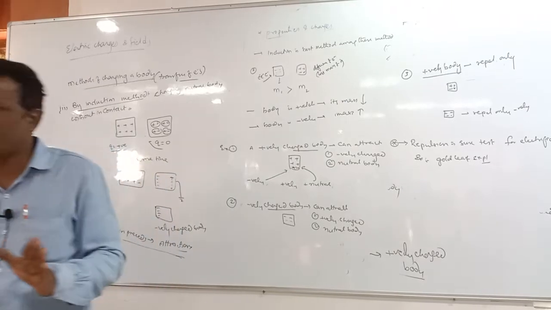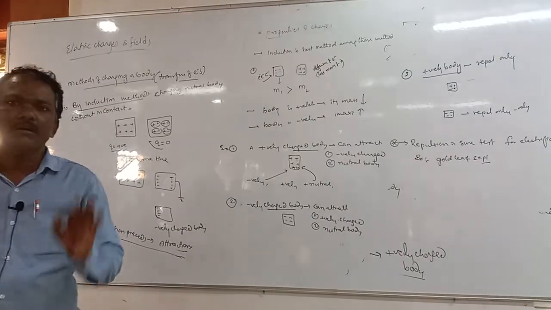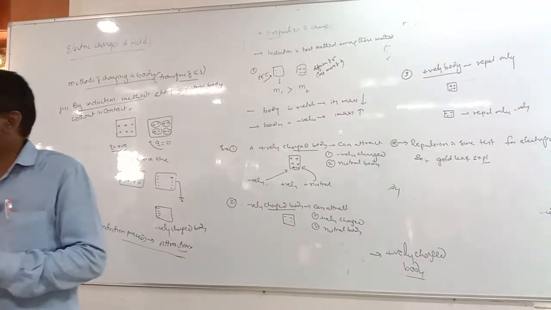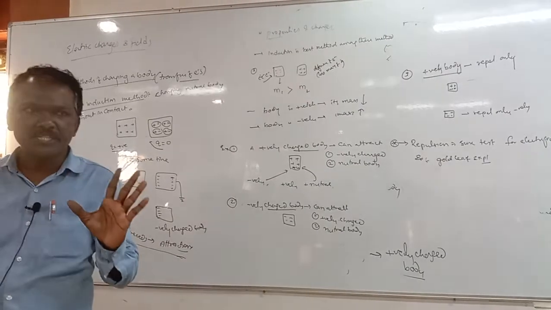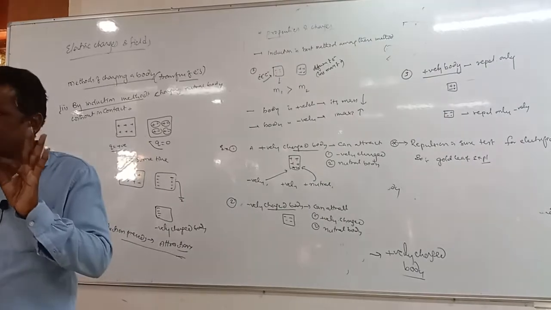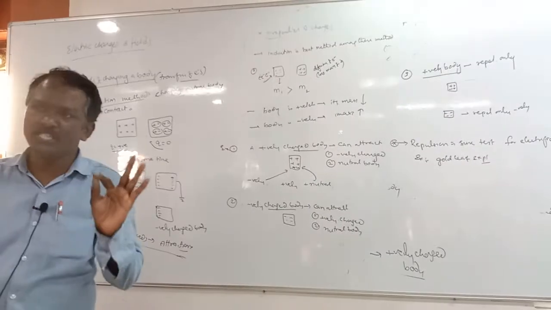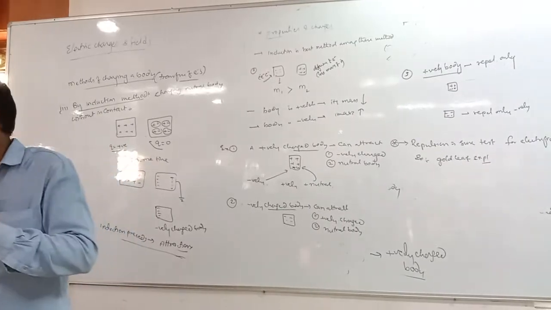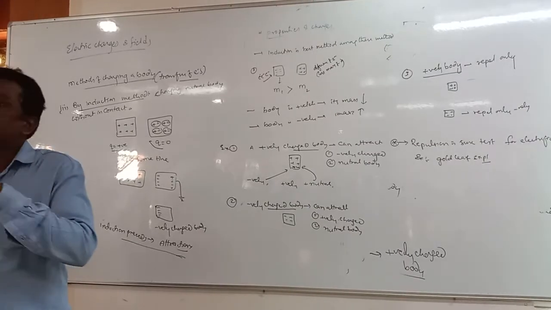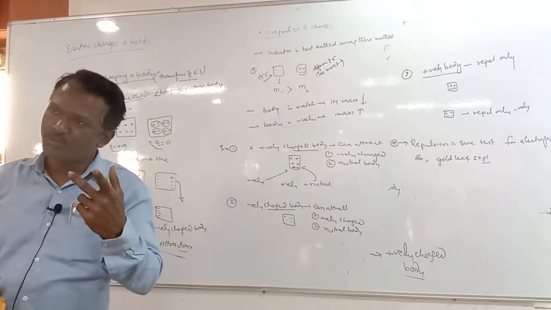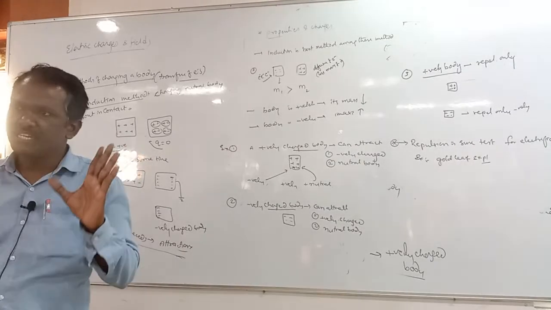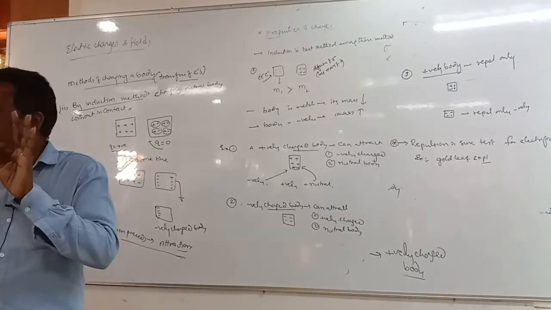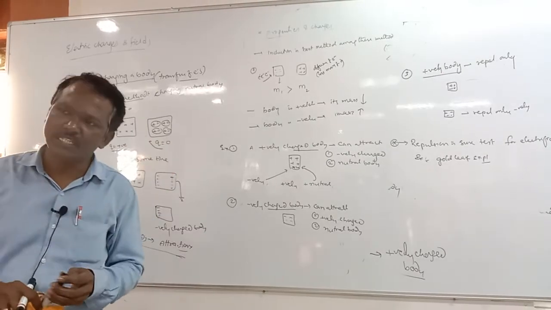Okay, I think time is over, right? So what did we discuss today? Properties of charge. What is charge? If the charge is in motion or if the charge is at rest, there are two studies, electrostatics and current electricity, which we can study due to the motion of the charge and the rest of the charge.